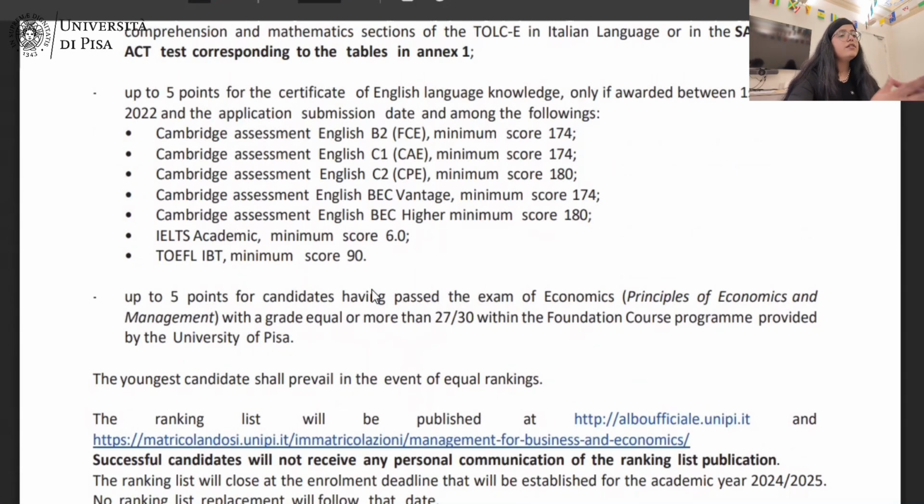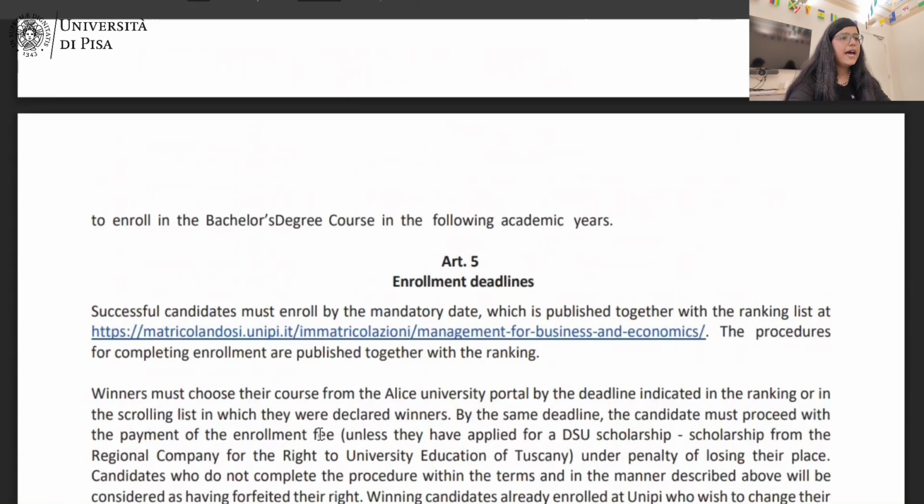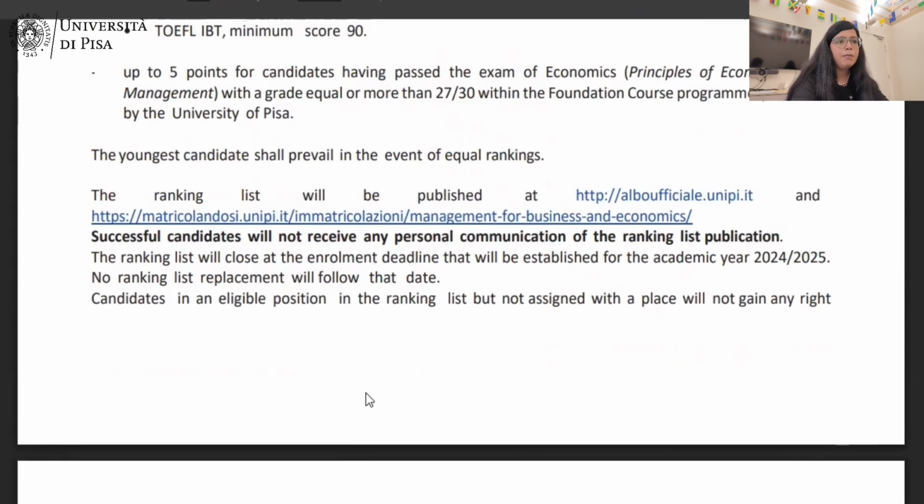In terms of ranking, of course, the youngest candidate will be given preference. And then the final ranking will be published on this particular link, as you can see on the screen. You're not going to receive any personal communication on your email that you have been selected or that your name is on the ranking.